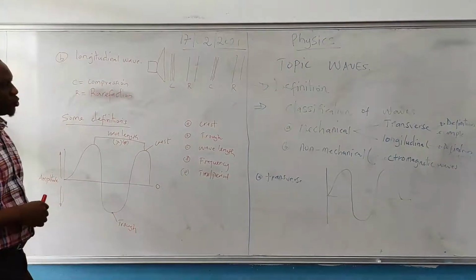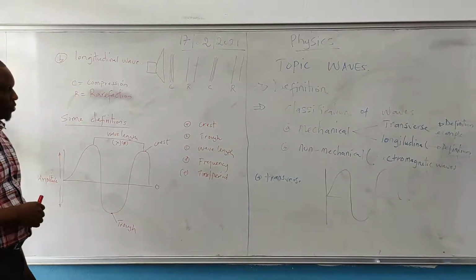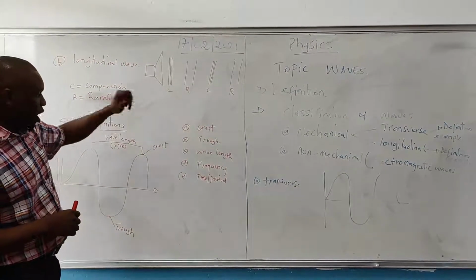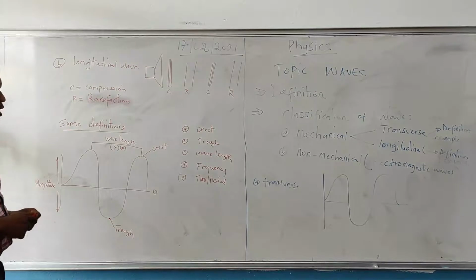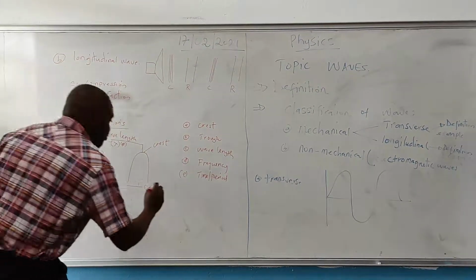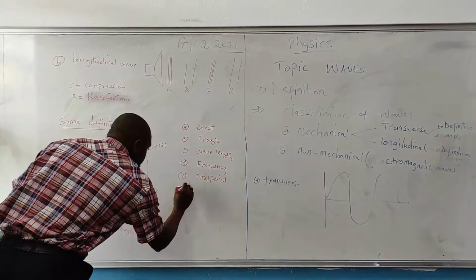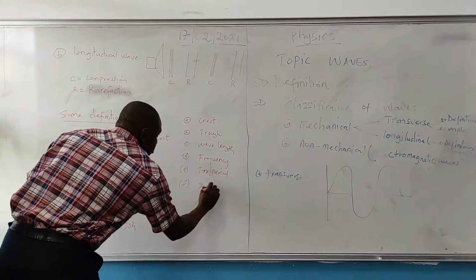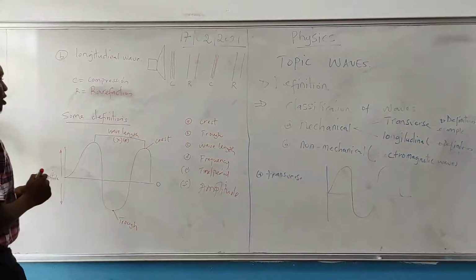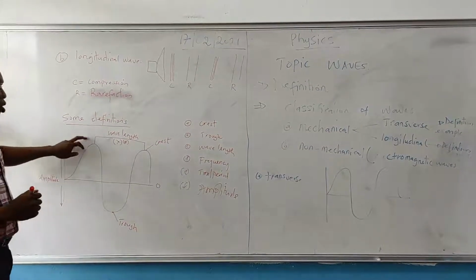Now, there are certain terms we need to know in waves. For instance, we have trough, crest, wavelength, frequency, amplitude and time. I will start with wavelength.